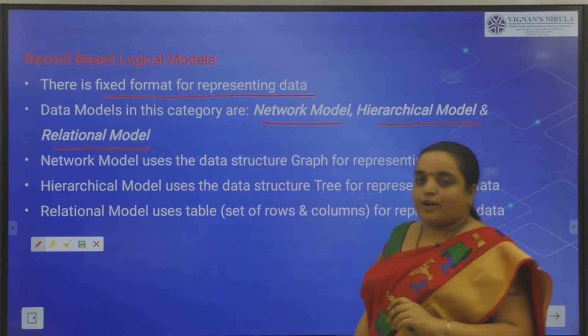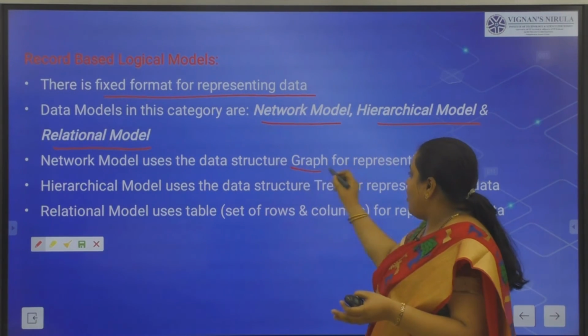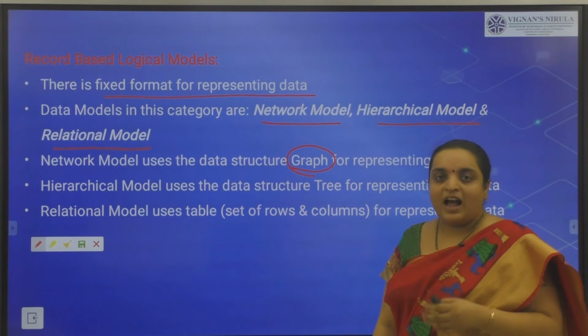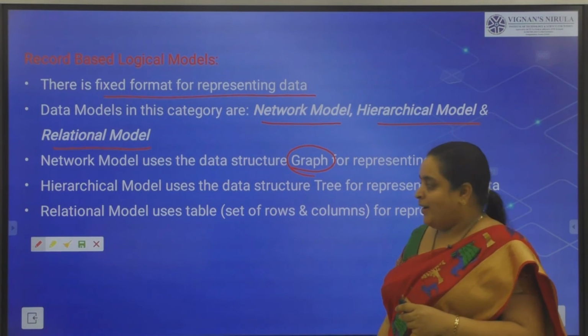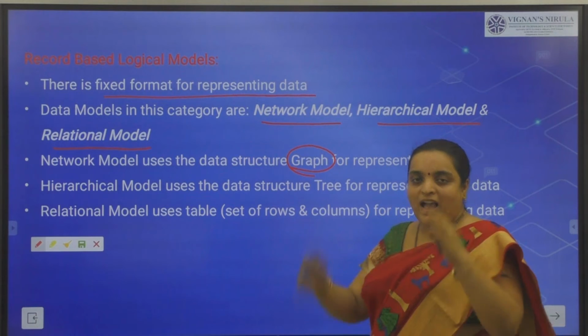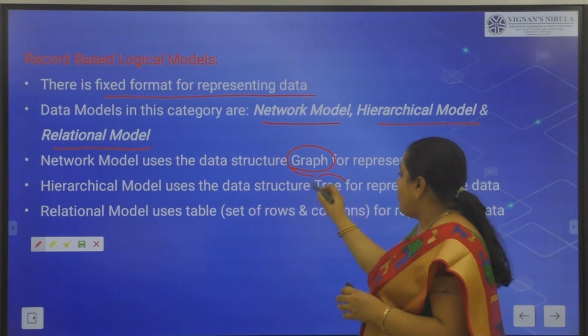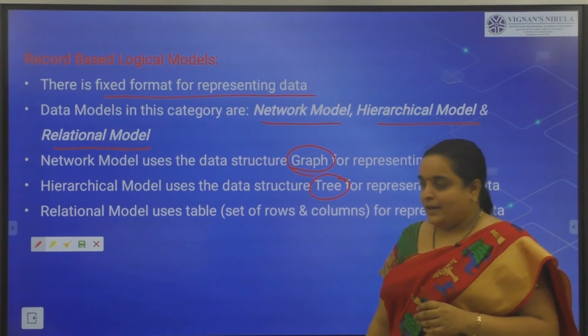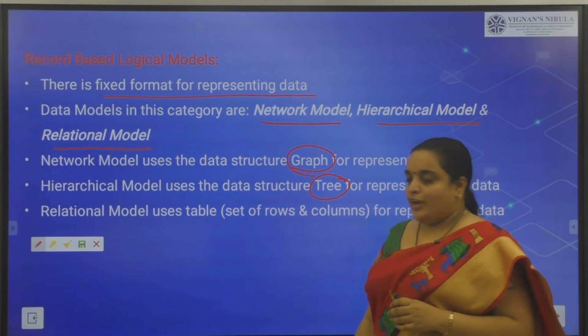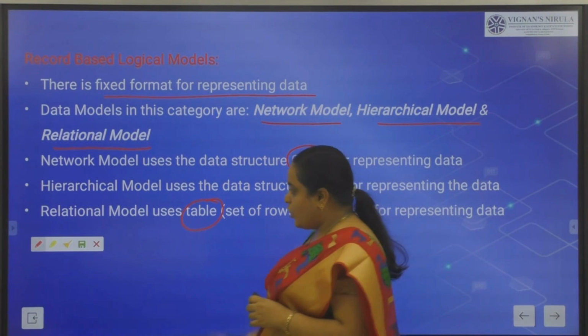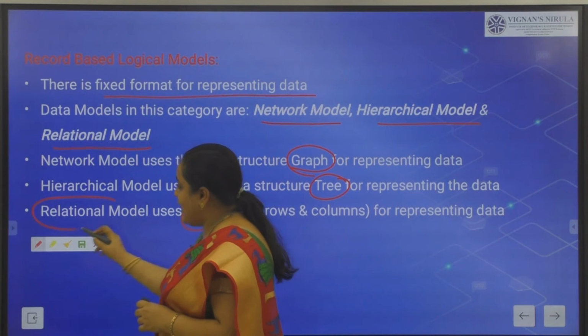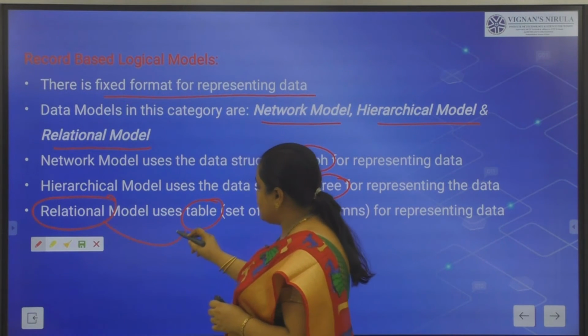As you know from data structures, the network model means a graph. The hierarchical model, a hierarchical structure, means a tree. The relational model means a table. Keep that in your mind: when you talk about a relation, it is a table.